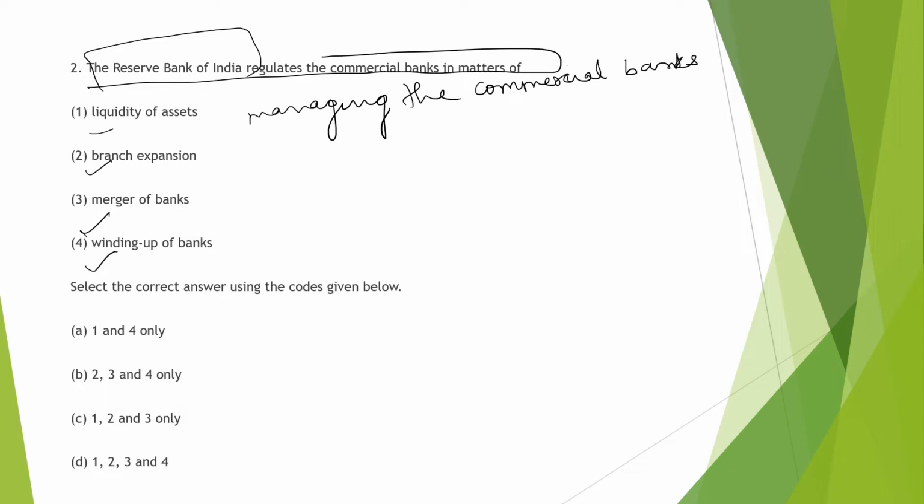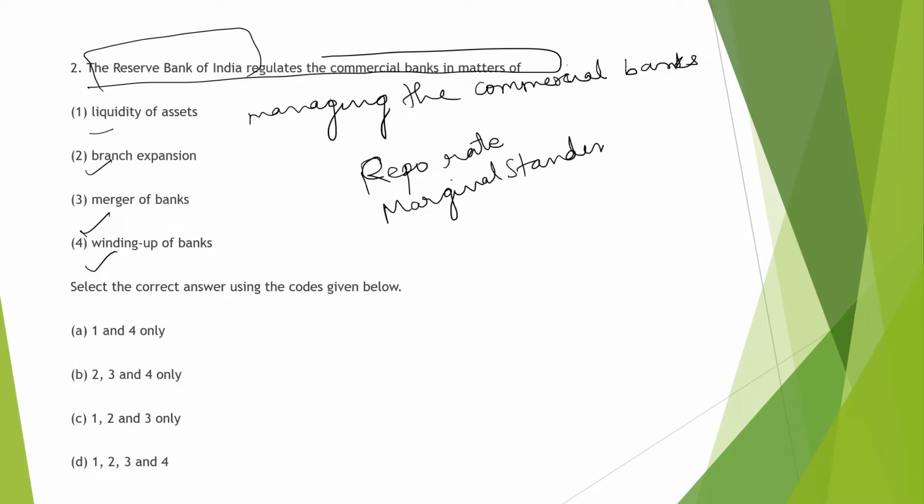For example, if they need some support, RBI would provide money to them at the repo rate, or the marginal standing facility, which is provided to give them loans overnight.